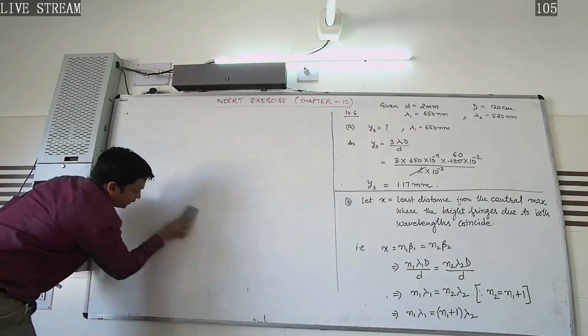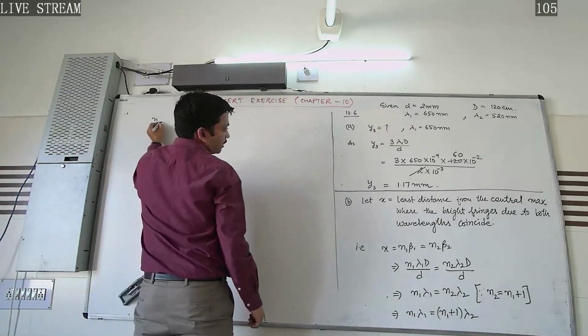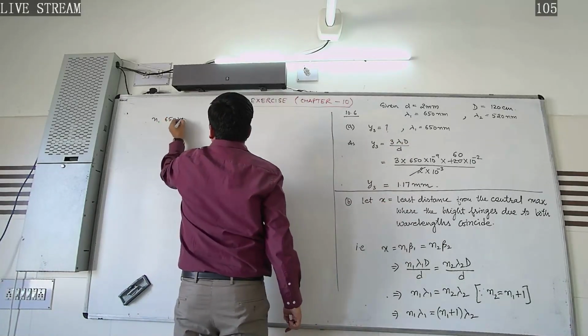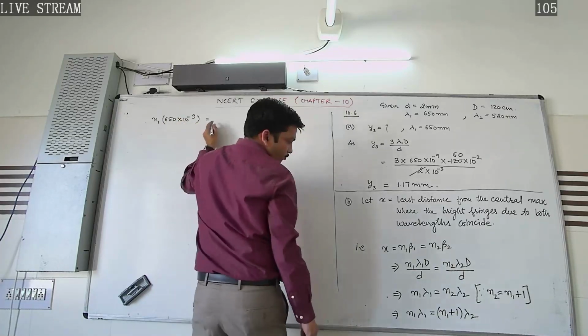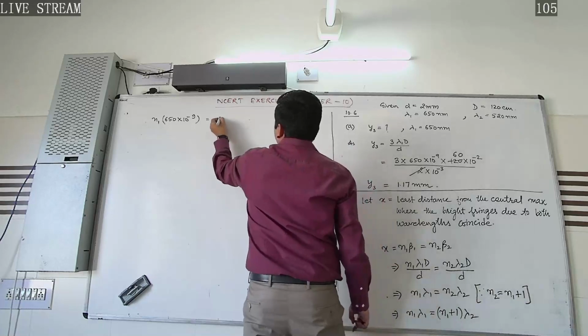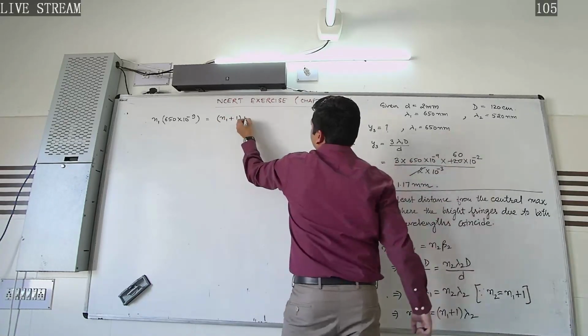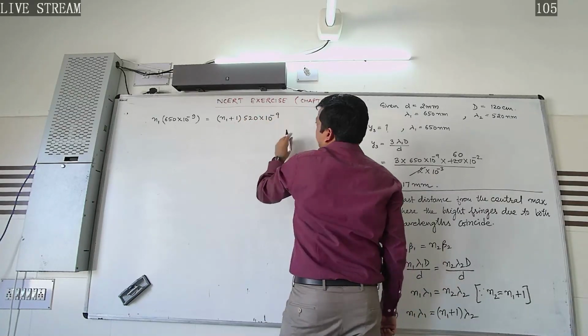Substituting the value, what we get. The next step, that is N1 into lambda 1. What is the value of lambda 1? That is 650 into 10 raised power minus 9 meter. It must be equal to N1 plus 1 into lambda 2, that is 520 into 10 raised power minus 9 meter.